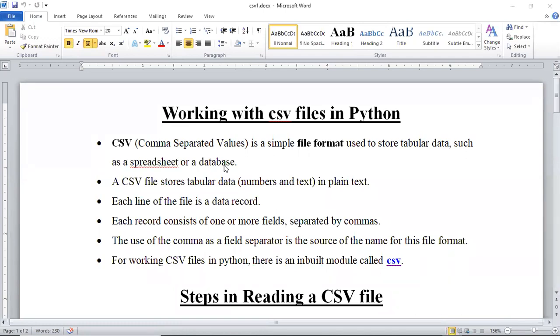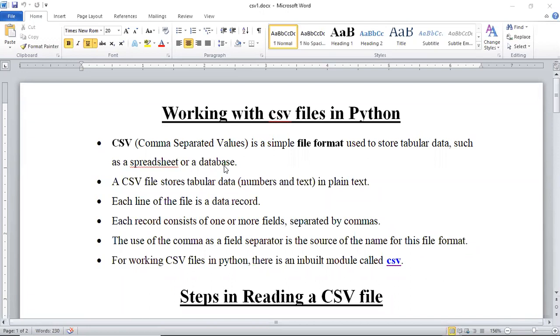Okay, and to work with such files, to analyze such files, we have an inbuilt module in Python known as the CSV module. Inbuilt means that you don't need to install it; it is available all the time. What we need to do to analyze the CSV files is two things. We can read the data from the files, analyze it, and display the data on the screen. And the second thing is that if you need to store back the analyzed data into another CSV file, then you can write into a CSV file. So two broad operations are there with CSV files. One is reading and one is writing.